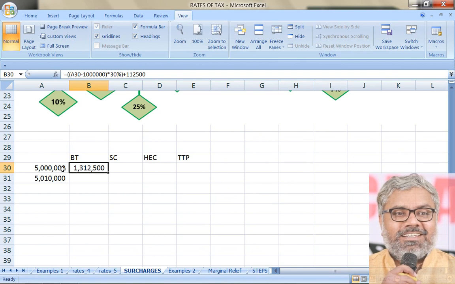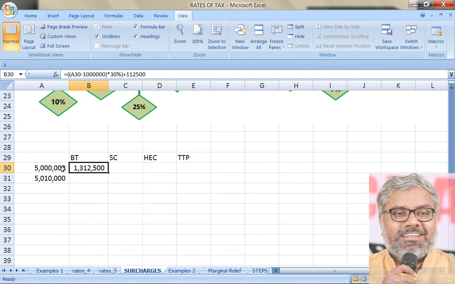Of course, it will change a little bit if at all that individual is 60 years or 80 years old. Let us not assume those old things. If at all it is given in the question that he is a senior citizen or super senior citizen, then calculation will be different. Otherwise, no. So in normal circumstances, even if nothing is mentioned in the questions, we have to assume that a person is a normal resident individual with less than 60 years of age. That is a basic fundamental assumption.